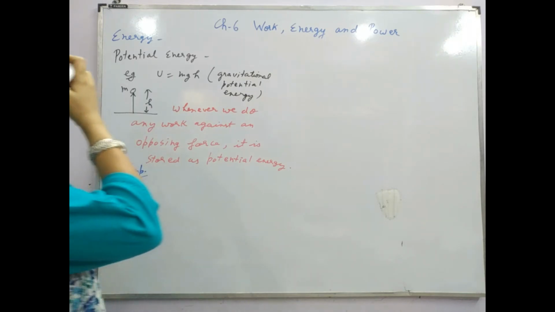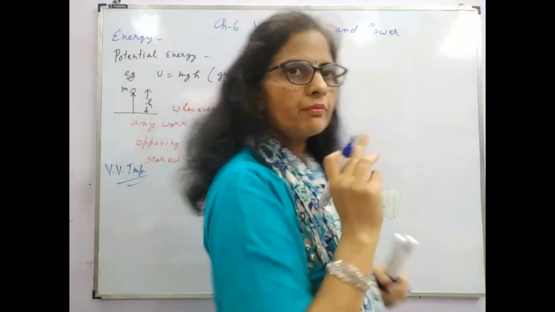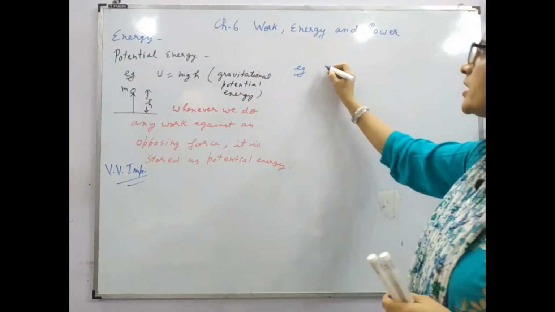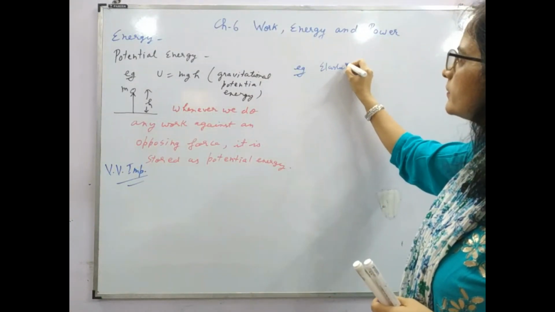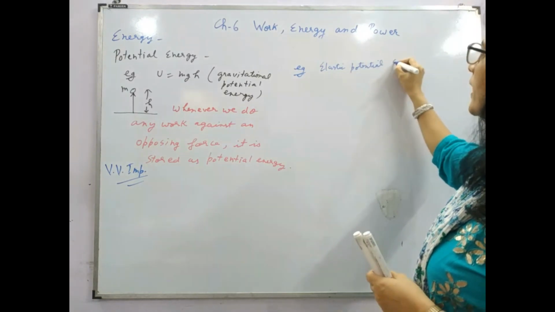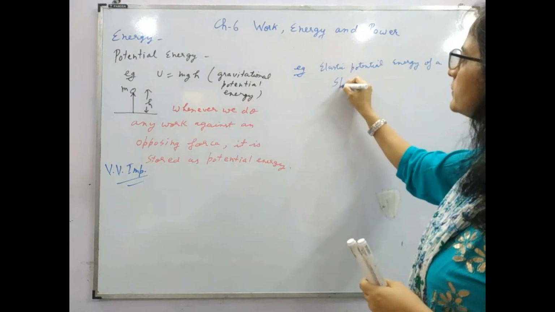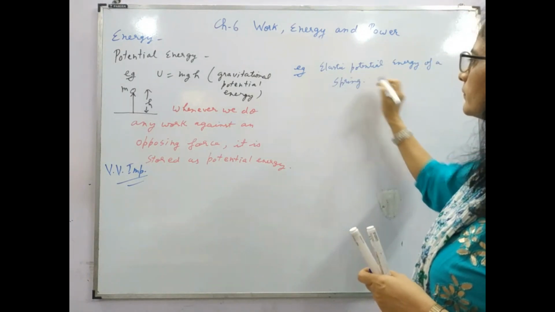Okay, now let's take the cases of potential energy. The other cases: elastic potential energy of a spring, right?